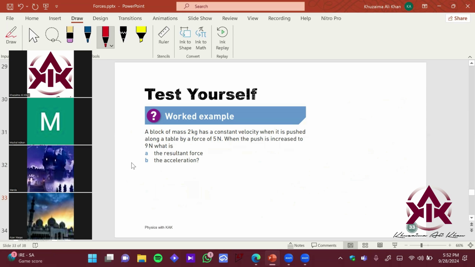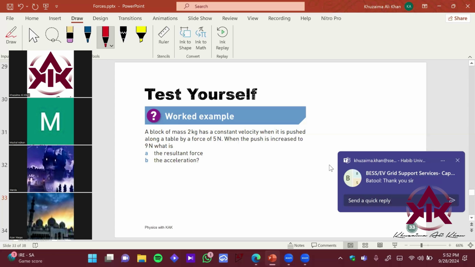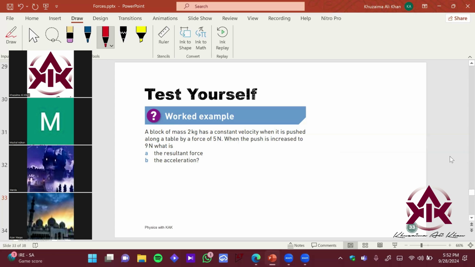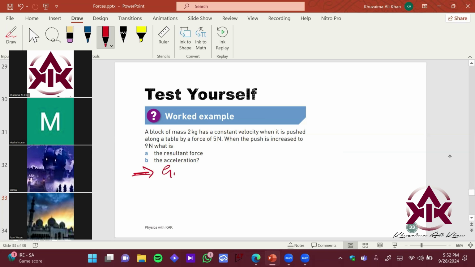So अभी keeping this in mind, start solving this question. I'm gonna give you guys 3 minutes to solve. So what are you given over here?